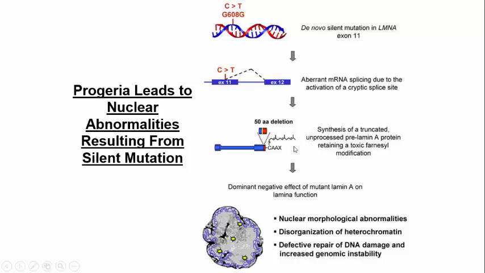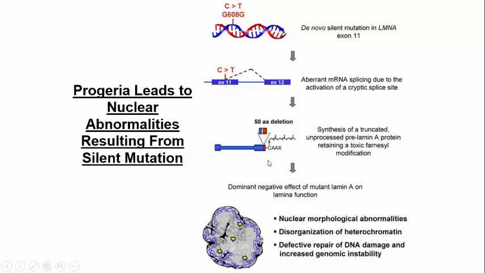Modern therapeutics are trying to come up with drugs that are farnesyl inhibitors that get rid of the farnesyl group. You can't really give these individuals normal lamin A protein, because they already produce some normal lamin A, right? Only one of their lamin A genes is defective. But you can't give them normal lamin A to fix the problem. Really, you have to get rid of the farnesyl group.